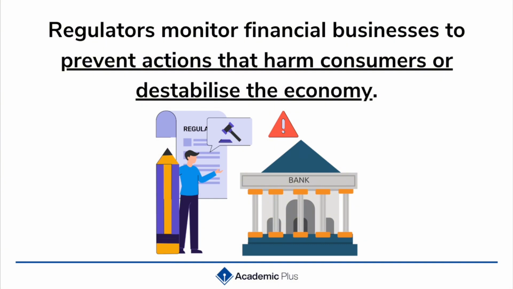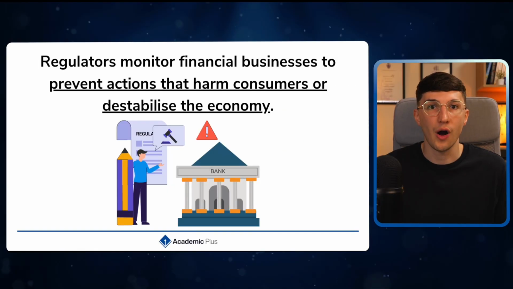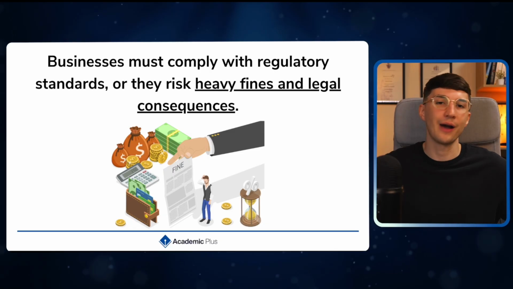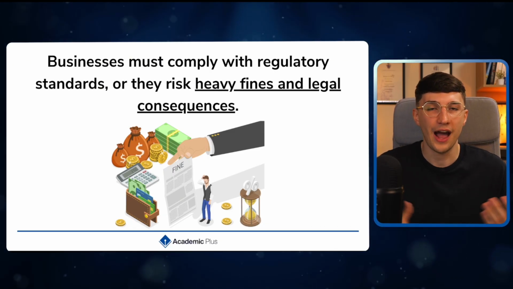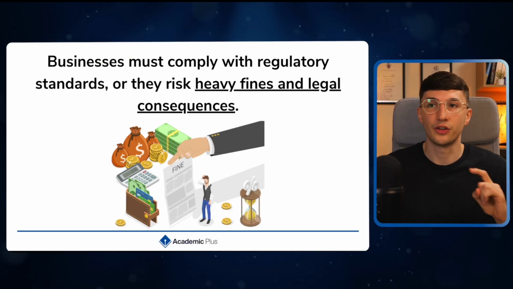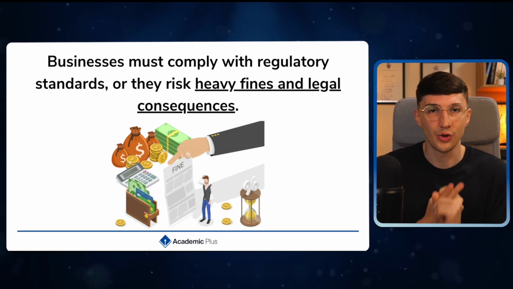So the regulator action that happened because of this was from the FCA, the Financial Conduct Authority. They ordered banks to refund affected customers, leading to billions, and I mean billions, in compensation. There was a 2019 deadline that was set for the claims, once again, just to encourage quicker resolutions. And since then, stricter regulations have been put in place to prevent any mis-selling by financial firms. And once again, how do these impact businesses? Well, they have to comply. And if they don't comply, there's going to be fines and there could even be legal consequences.